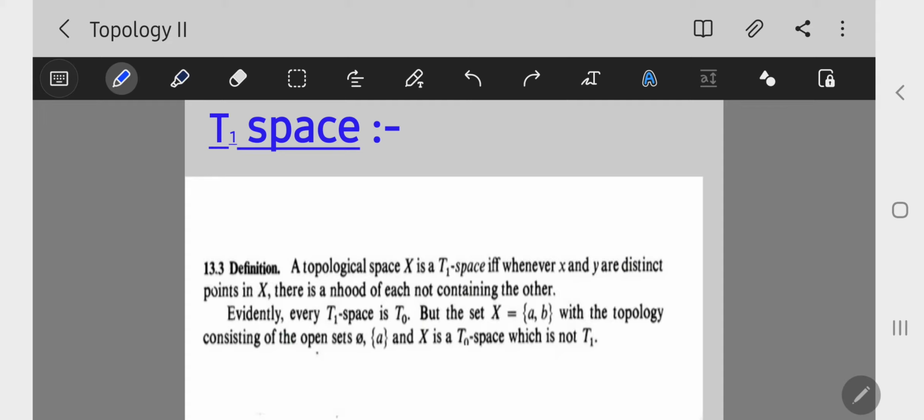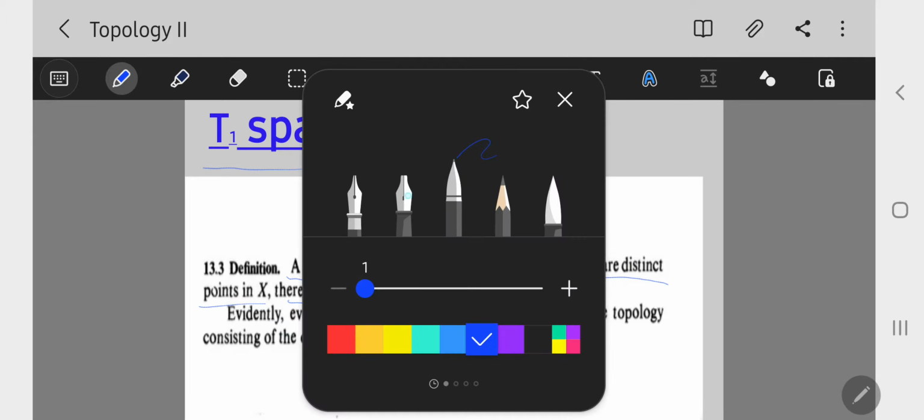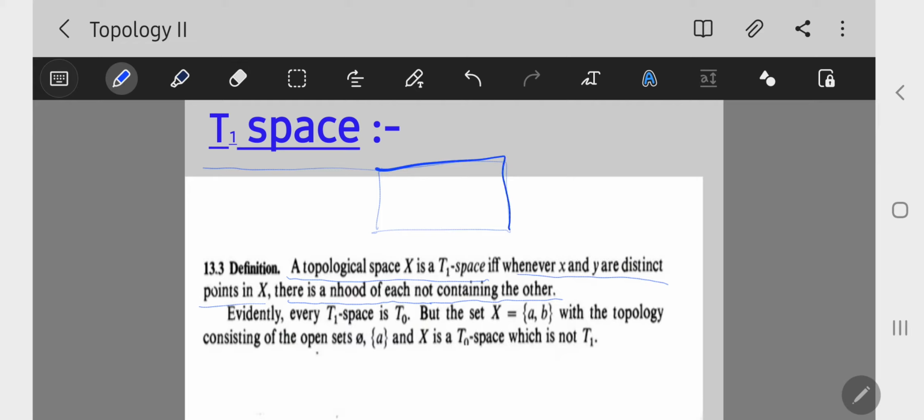Now the next definition, of T1 space. A topological space X is a T1 space if whenever x and y are two distinct points in X, there is a neighborhood of each not containing the other. For this, here we draw a diagram.